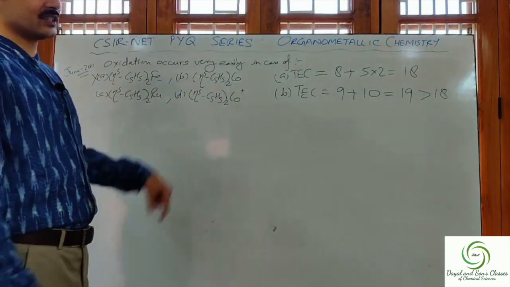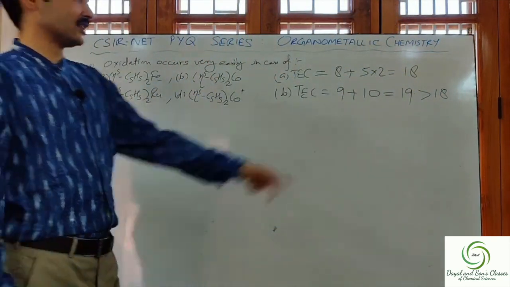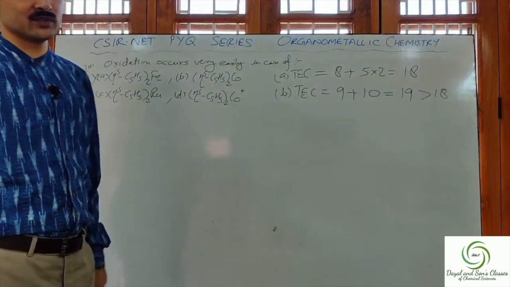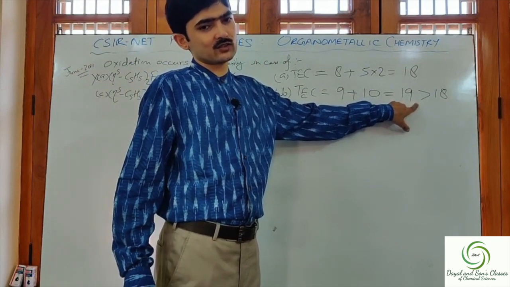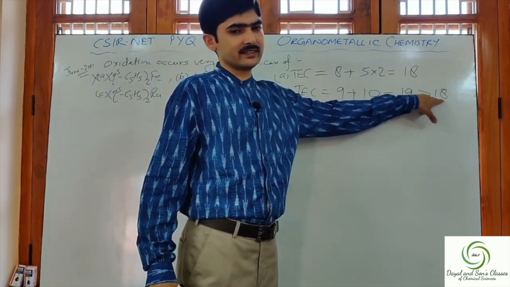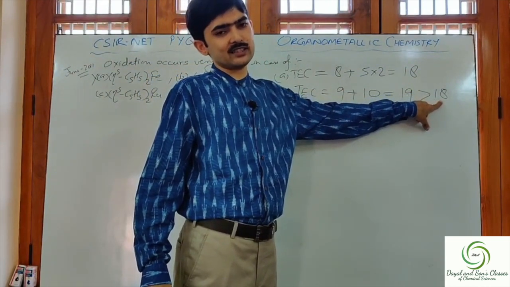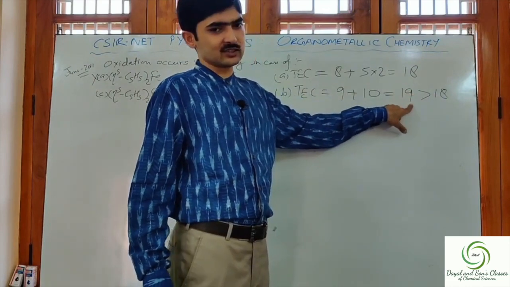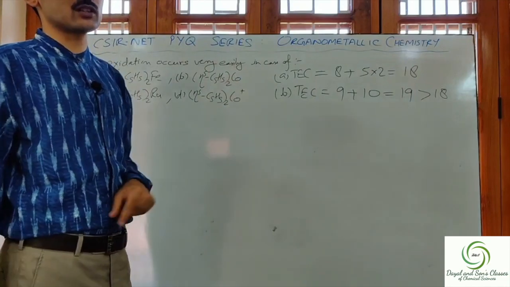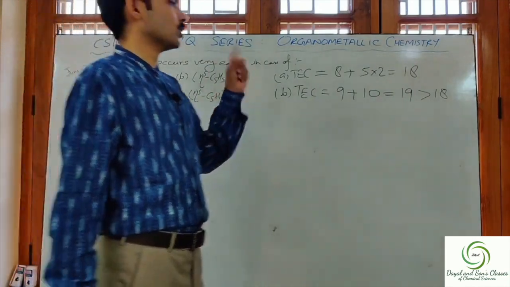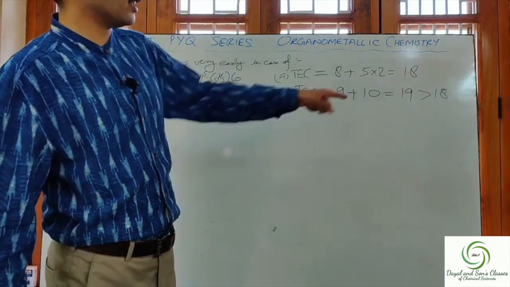Let us check if any other complex contains even more electrons than 19. If another complex has 20 electrons, then that particular complex has more tendency to get oxidized easily than this one.